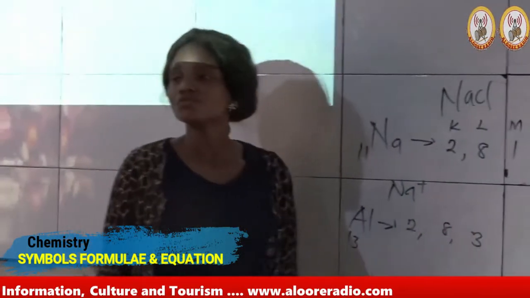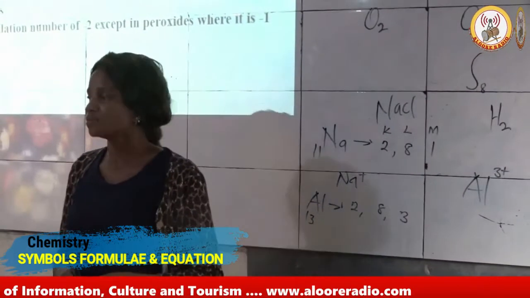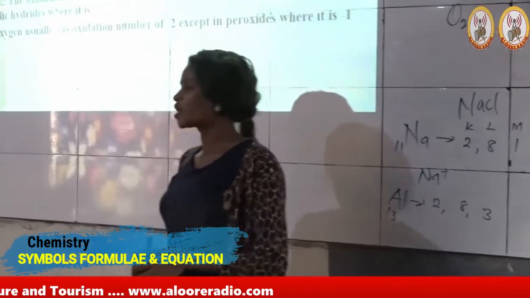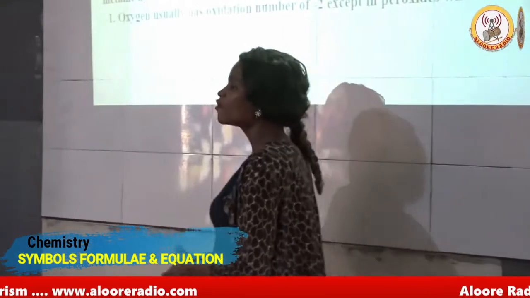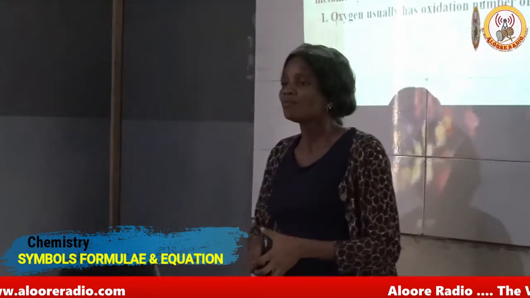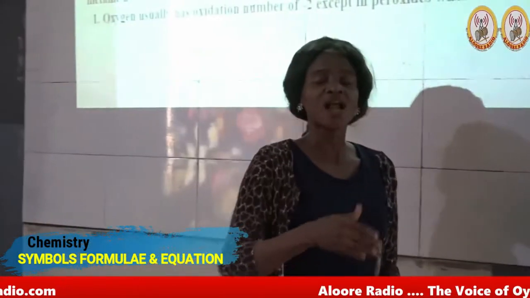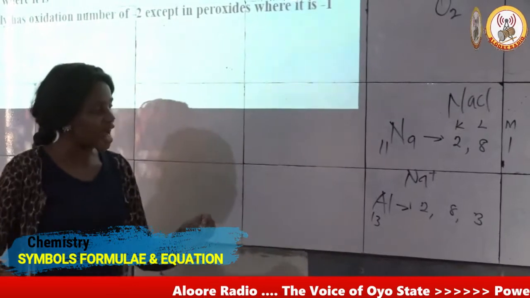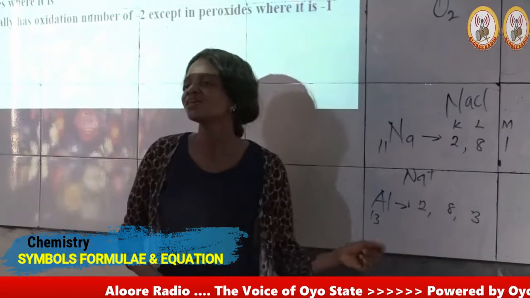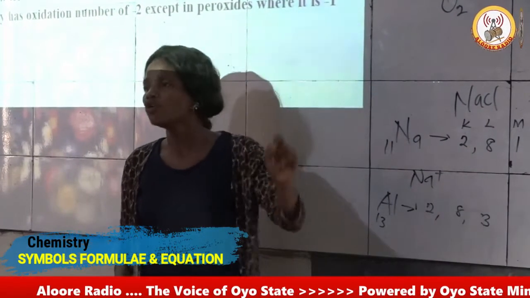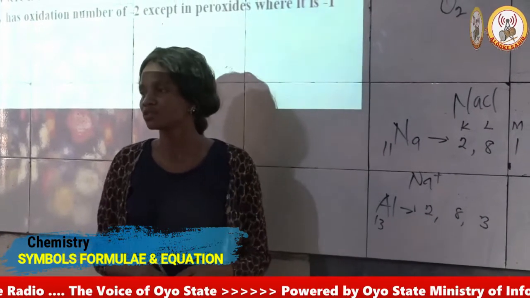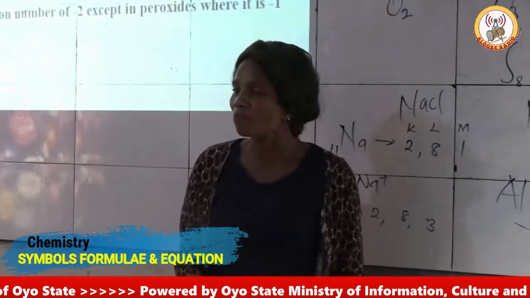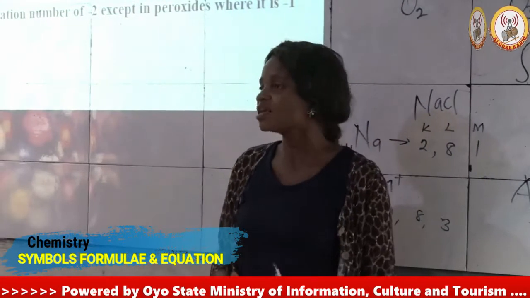The 3+ represents the valency or the oxidation number. And don't forget, metals have positive oxidation number because oxidation simply means loss of electron. From what I have on the board, you observe that the element loses 3 of its electrons, making it migrate from the neutral point, that is the 0 state, to +3.